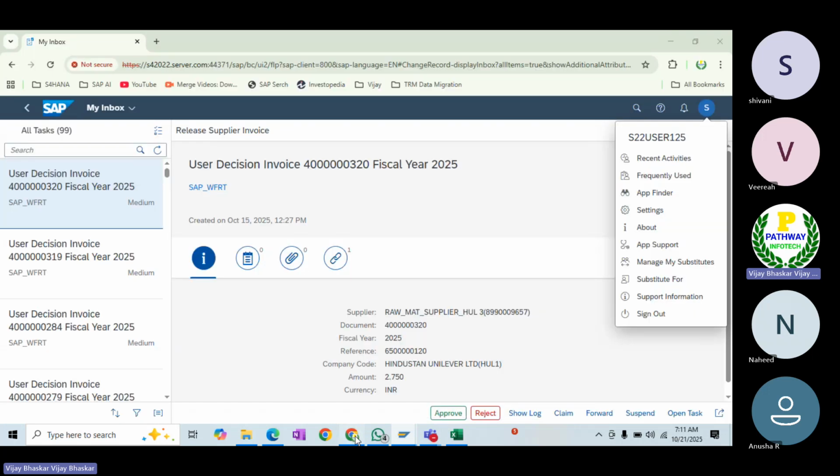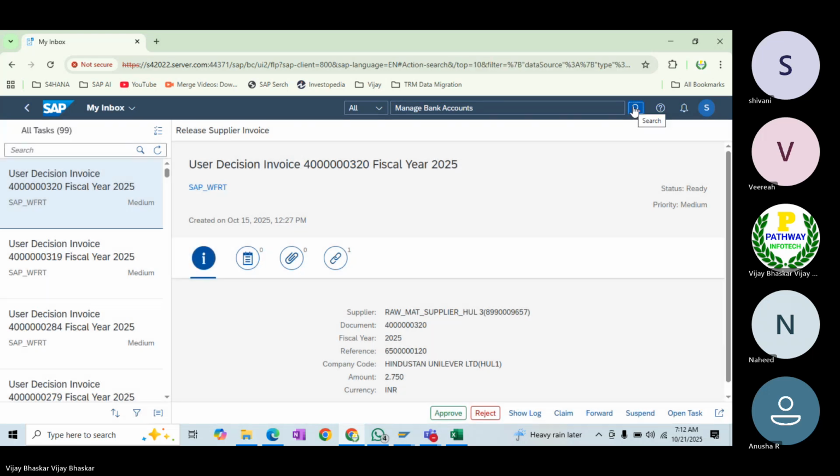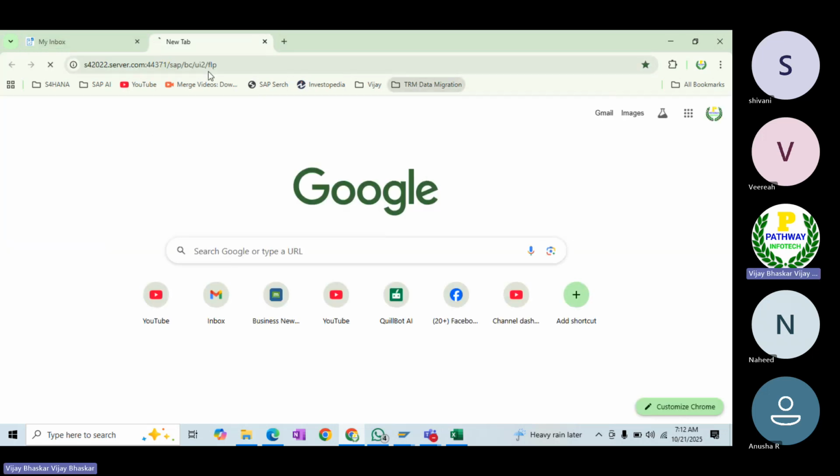And also let's see in the Fiori app. Let's go to manage bank accounts. Let me open another window.